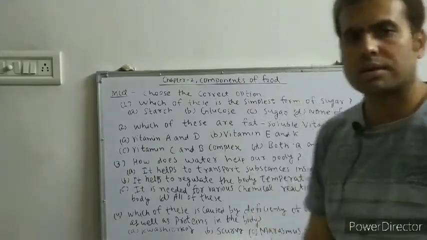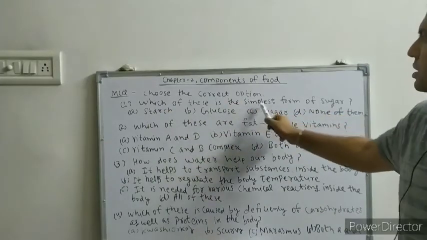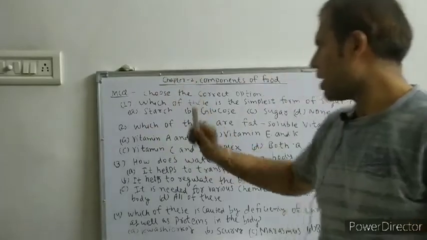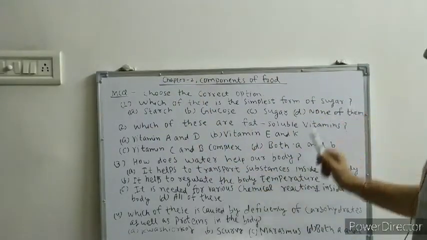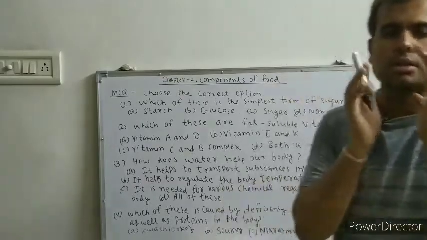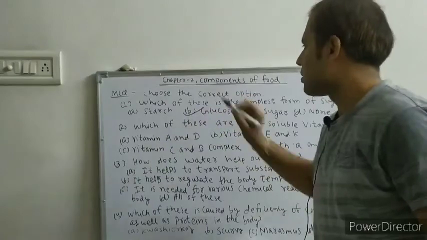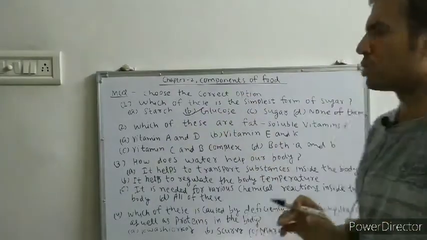So we will start. First question, which of these is the simplest form of sugar? Options are starch, glucose, sugar and none of these. See, the simplest form of sugar is glucose, which gives energy in the body. So it is the simplest form of sugar.